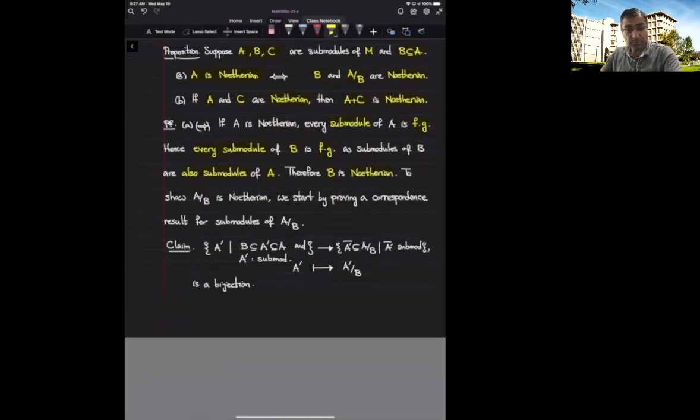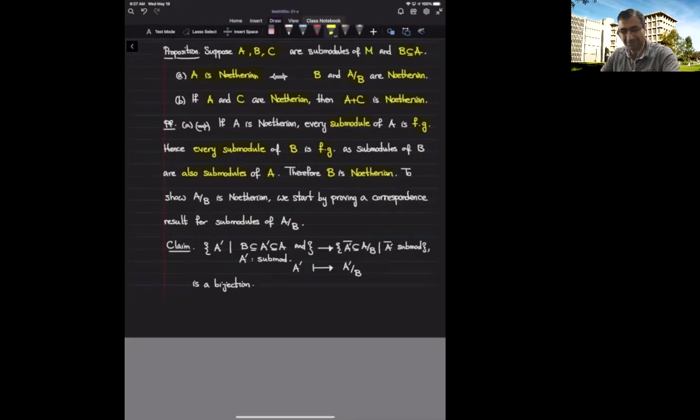In the case of groups or quotients of rings, we have seen a kind of correspondence result. In the case of groups, we proved that when I look at a quotient group, G over N, then there is a bijection between subgroups of G over N and intermediate subgroups of G that contain N. Now we have a similar result for